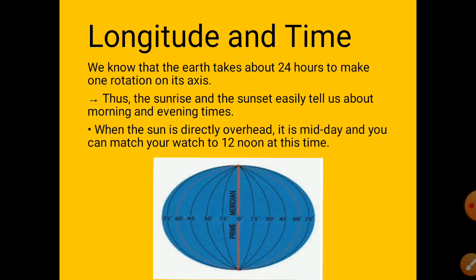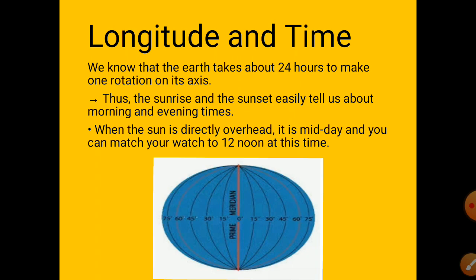So the countries which lie towards the east get sunrise earlier. Why? Because the sun rises in the east. That is why they receive the sunrise early as compared to the western countries. You know that Japan and Arunachal Pradesh are called the land of the rising sun, because they are the easternmost part of the earth. Places which are towards the east of Greenwich will be ahead of Greenwich time, and places towards the west will be behind Greenwich time.